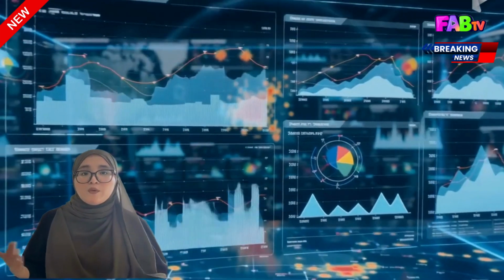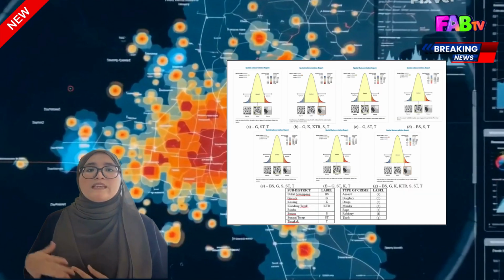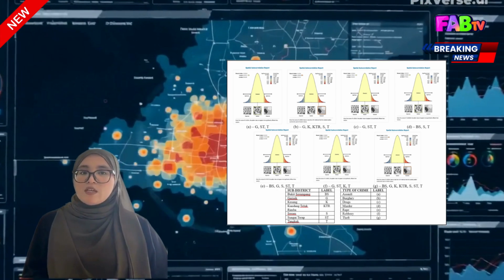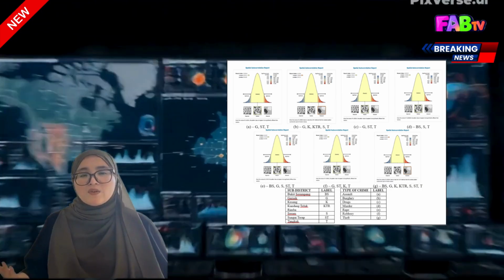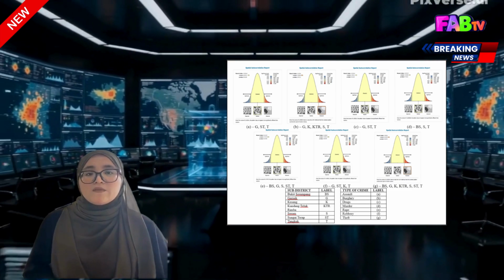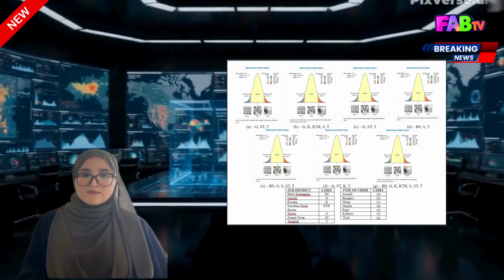But how do we know these crimes are truly clustered? Global Moran's I measures whether nearby crime incidents are related to one another. Positive Moran's I values together with significant Z-scores indicate that burglary and theft tend to occur close together rather than randomly. This confirms that these 2 crime categories form meaningful spatial clusters.